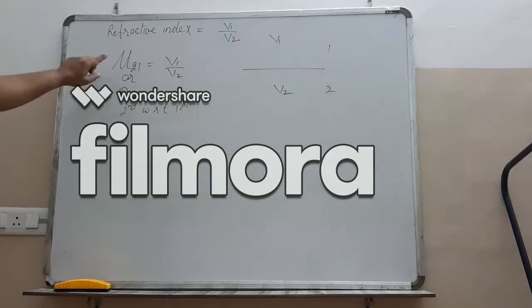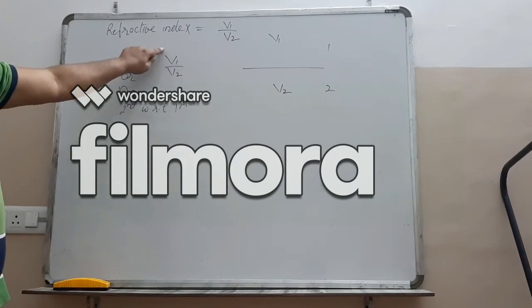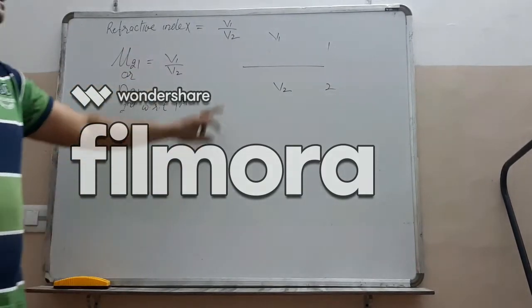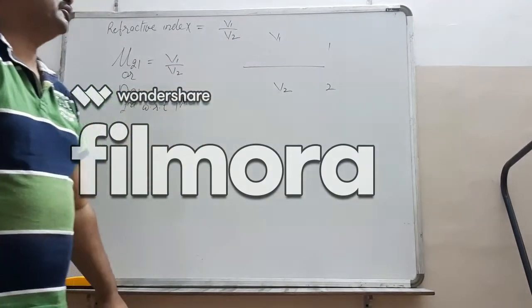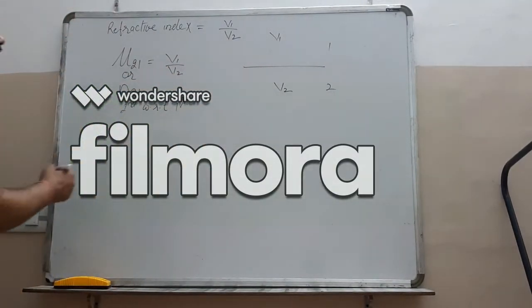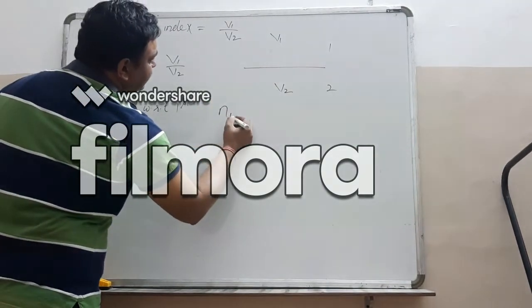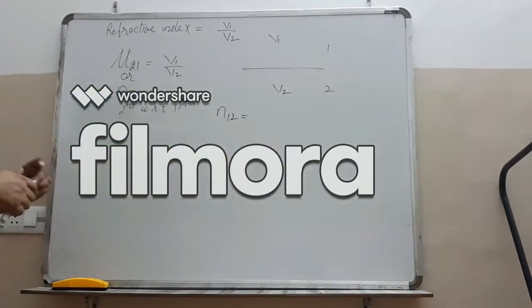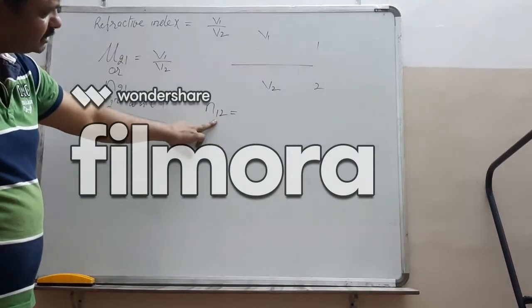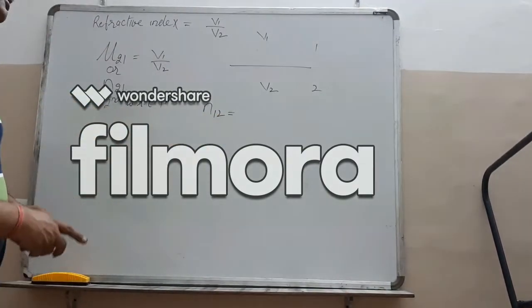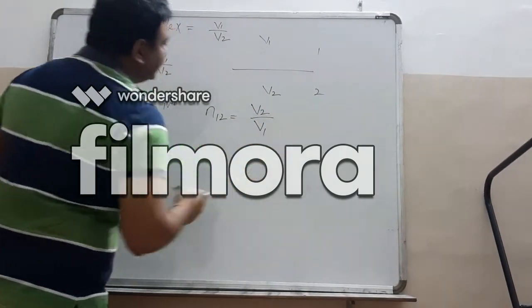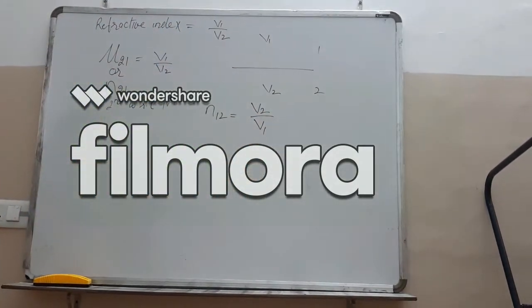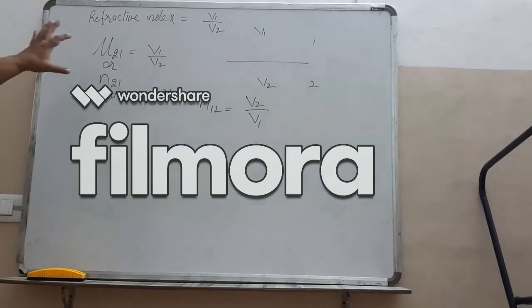In this case, refractive index is equal to V1 over V2, that is speed of light in first medium over the speed of light in second medium. If we write N12, that is refractive index of first medium with respect to the second medium, then our answer will be V2 over V1. So this is refractive index.